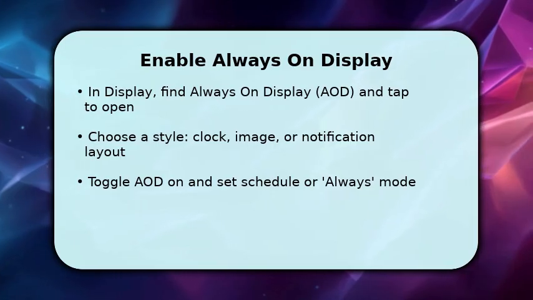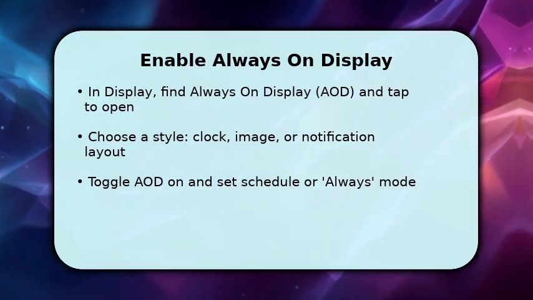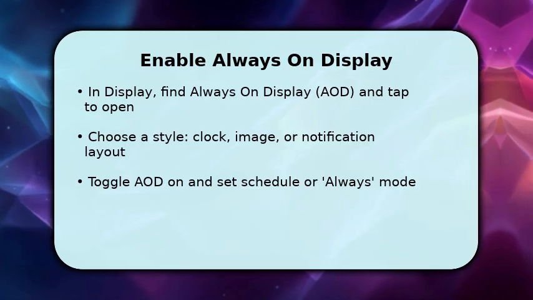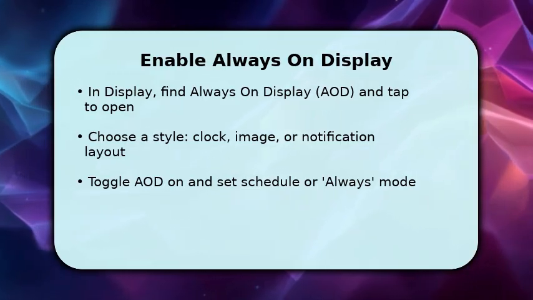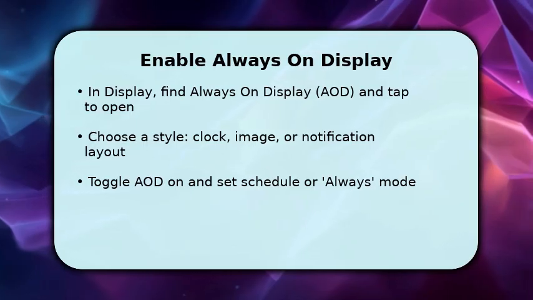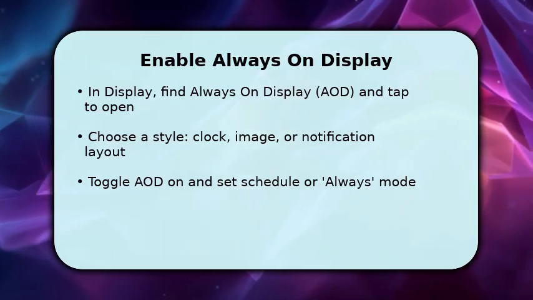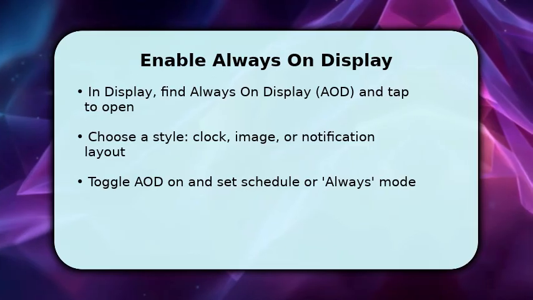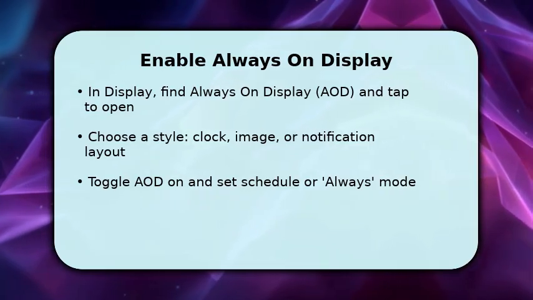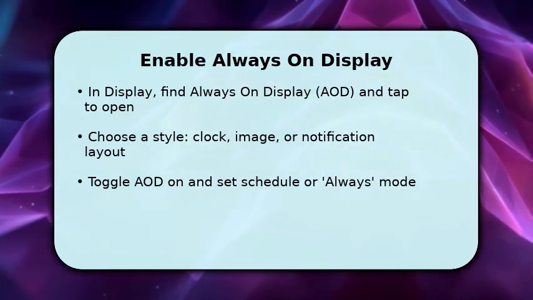You'll see style options. Pick a clock, an image, or a compact notifications layout based on what you want visible when the screen is off. After choosing, toggle AOD on and decide whether to use a schedule or set it to Always On. Scheduling saves battery at night, but Always mode keeps it visible.